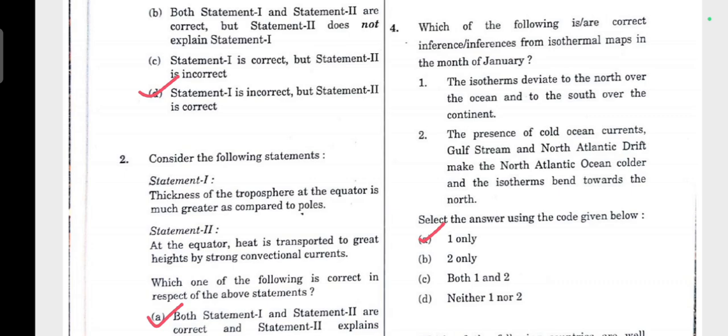Second statement, the presence of cold ocean currents, Gulf Stream, North Atlantic drift makes the North Atlantic Ocean colder and the isotherms bend towards the north. Here, Gulf Stream and North Atlantic drift are warm currents. These are not examples of colder ones, so this statement is incorrect. Correct option: 1 only.